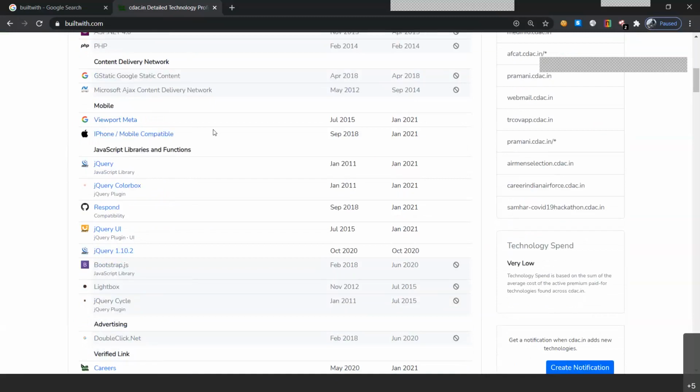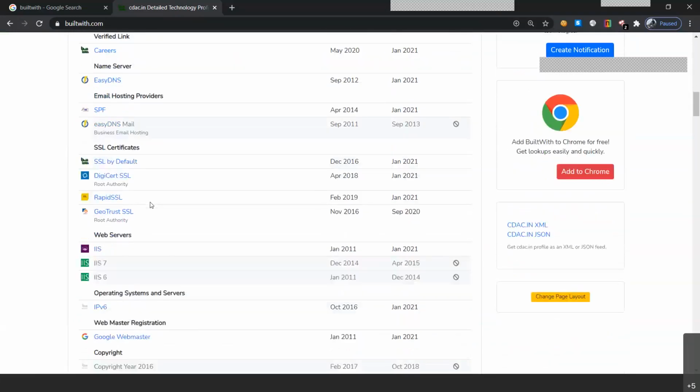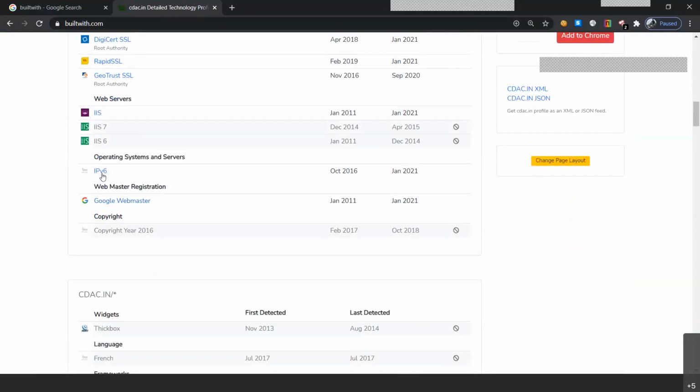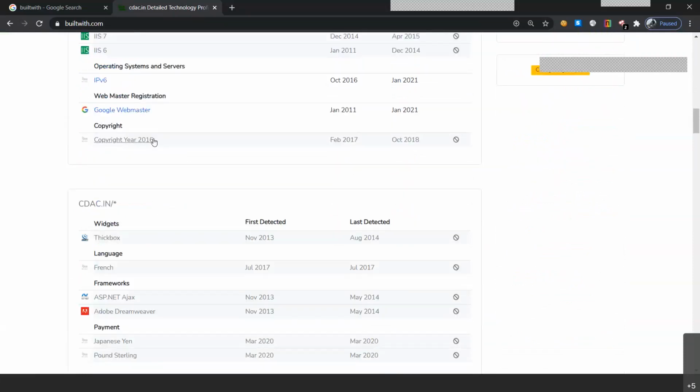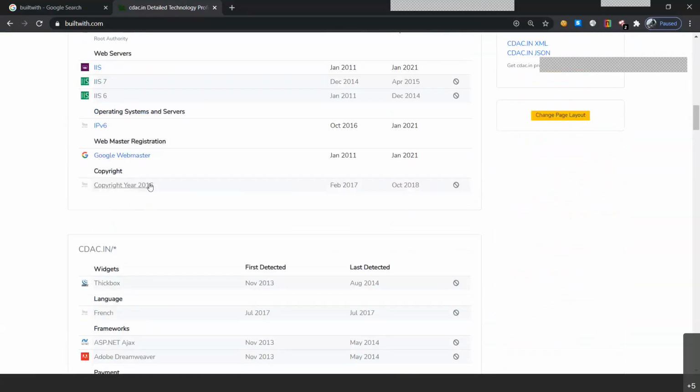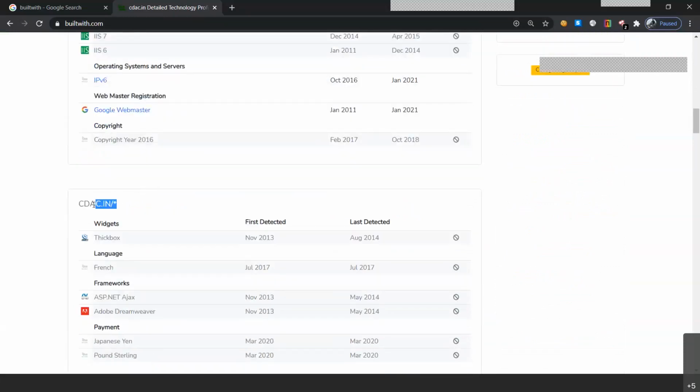That means you can open this website in any of the formats, iPad or iPhones. Then we've got the JavaScript library jQuery. So it tells us a lot about the modules that we use in our website. Let's go a little bit downwards. We already know it's IPv6 enabled with all of the servers. We've got the copyright also written. But when we go down, we are able to see other things also, like